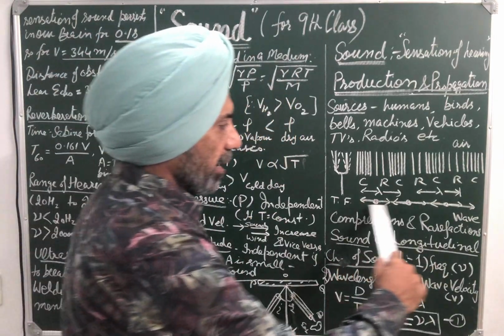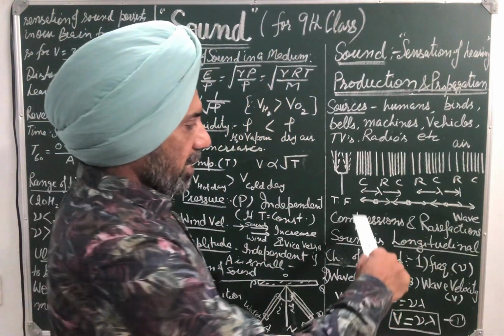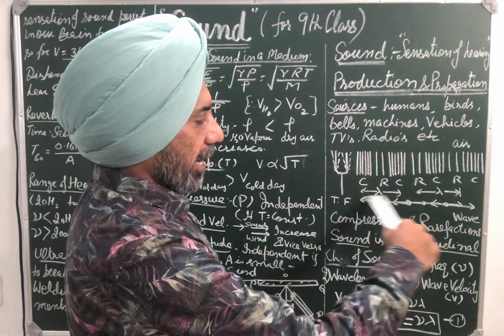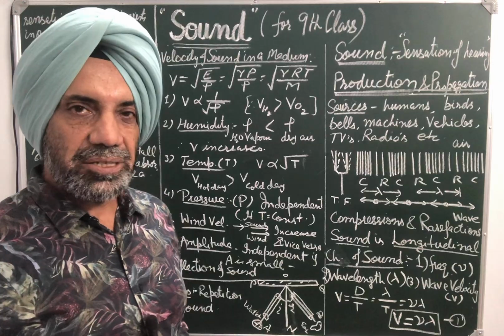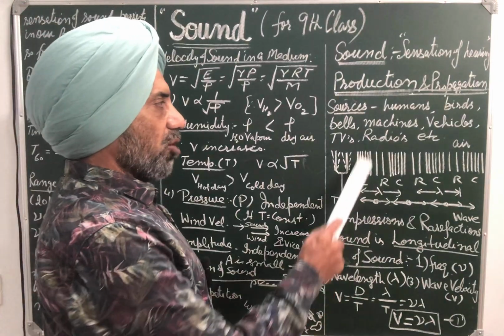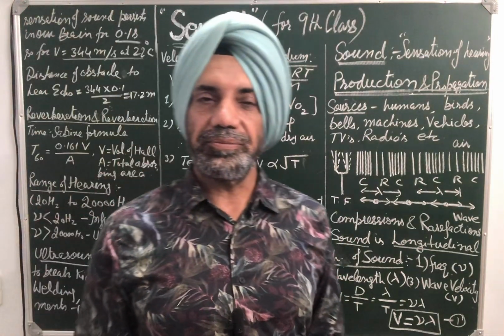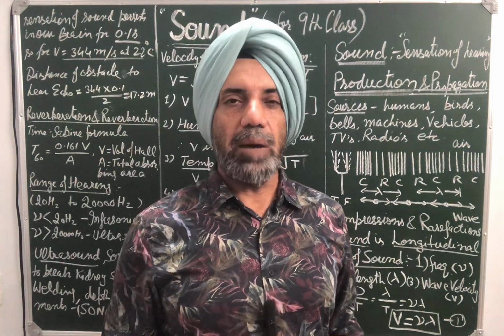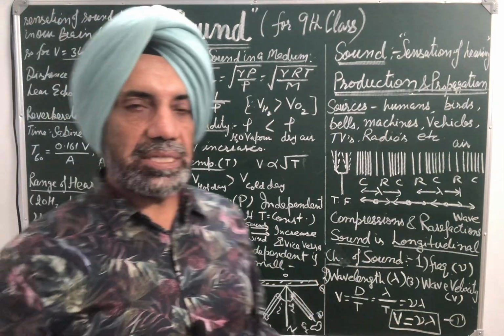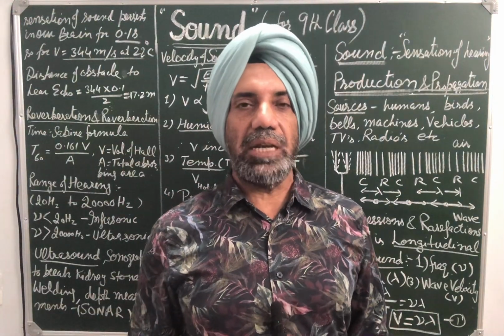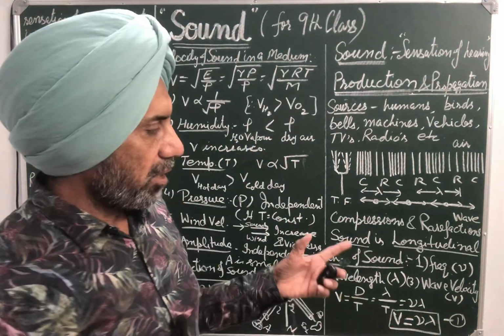The wave is traveling from left to right, so particles also vibrate on the line like this about their mean positions. That's why sound waves are longitudinal in nature. They travel in the form of compressions and rarefactions. The distance between two consecutive compressions or consecutive rarefactions is known as wavelength.